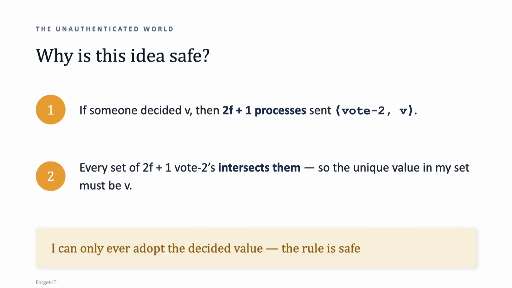Meaning that if somebody decided on the fast path, everyone is guaranteed to actually adopt this value. Well, again, quorum intersection, right? Quite simple. If somebody decided value V, there is a quorum of vote 2 messages for V, which means that in any possible set of 2f plus 1 messages, I will need to see value V at least once. So whatever I adopt must be a safe value.